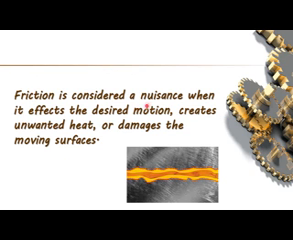Friction is considered a nuisance when it affects the desired motion, creates unwanted heat, or damages the moving surfaces. It means it slows down the moving object, affects the desired motion, and creates unwanted heat that is wasted in different machineries. If it damages the moving surfaces and causes wear and tear in machinery, in that way friction is considered a nuisance.